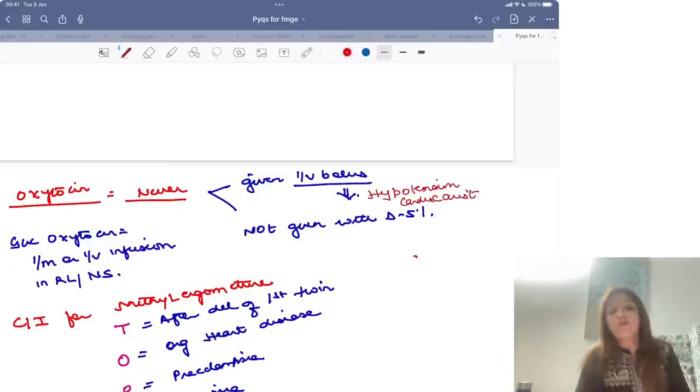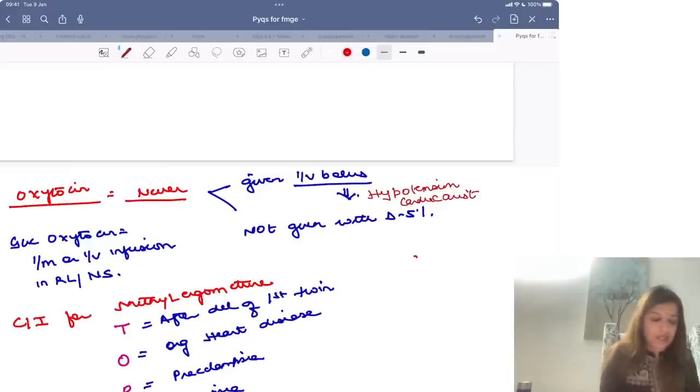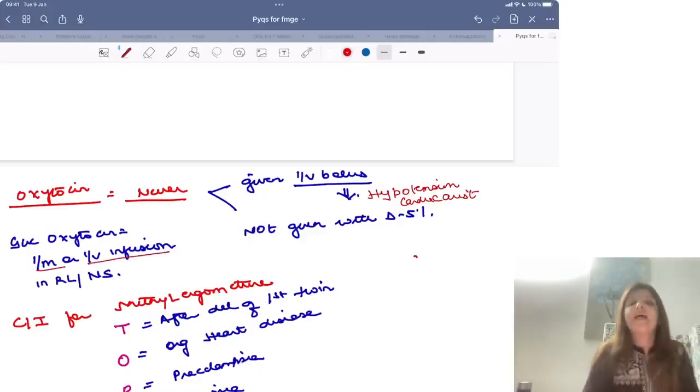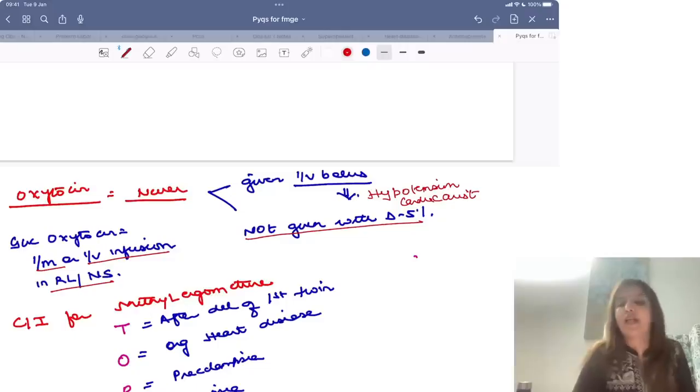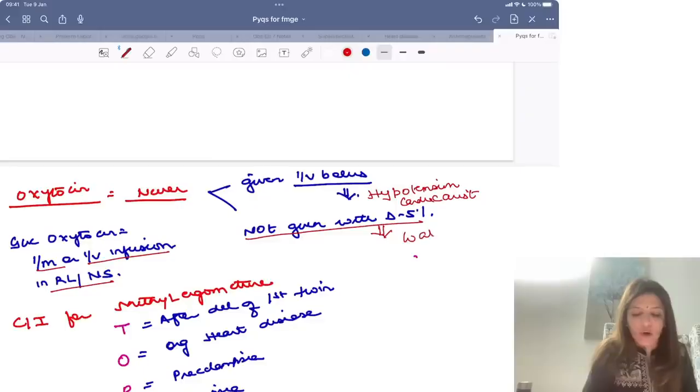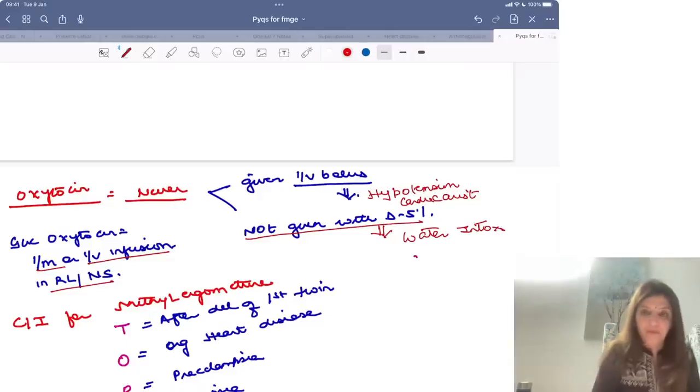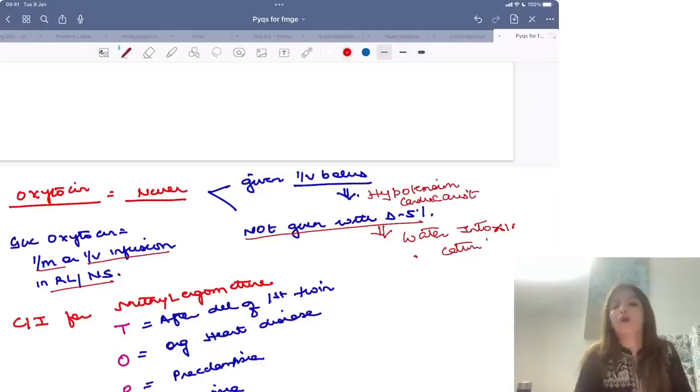The other thing you have to remember is that oxytocin you have to give IM or as an IV infusion, right? And when you are making an IV infusion, you make it in ringer lactate or normal saline, and you are not going to make the infusion in dextrose 5% solution. Why not in dextrose 5% solution? Because it can lead to water intoxication. That is why you are not going to use it in dextrose 5%, right?